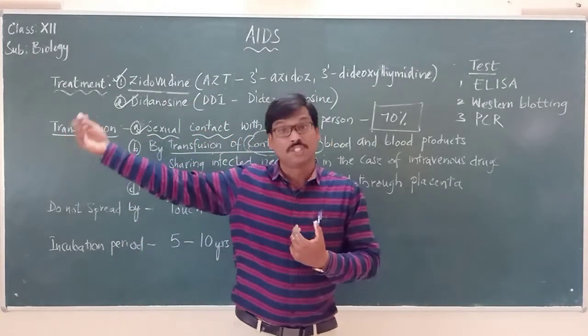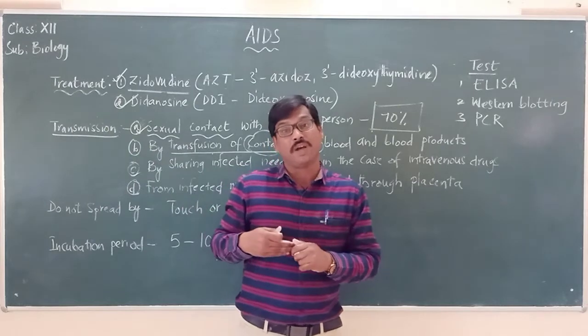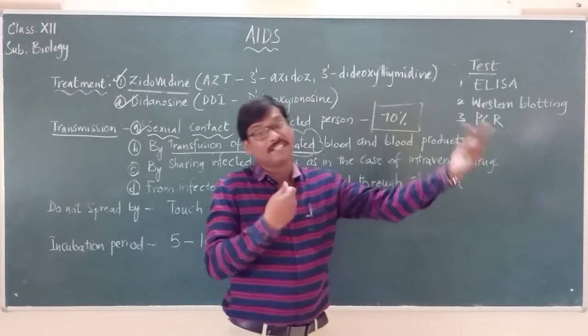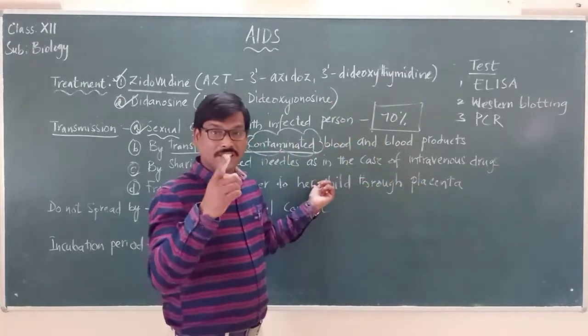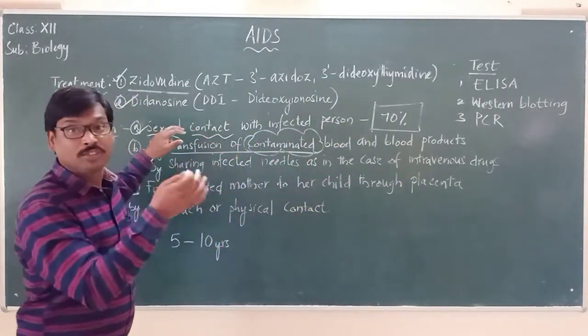When a person who is donating blood is suffering with HIV, the other person who is taking the blood may also suffer with this disease. So that's why we should not conclude that it is only through sexual contact.